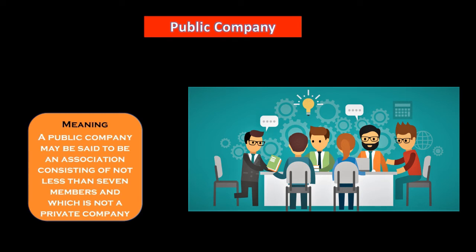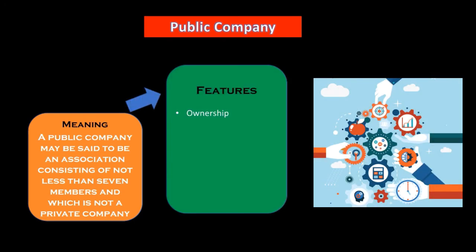So any company which has more than 7 members and is not categorically a private company is known as a public company. Okay, now let's check out the features that will help you to understand more clearly. Ownership means not a single person is held responsible or owner of a company. It belongs to the public, who are the shareholders of the company. Number of members, of course, there are many people who are members of the public company.